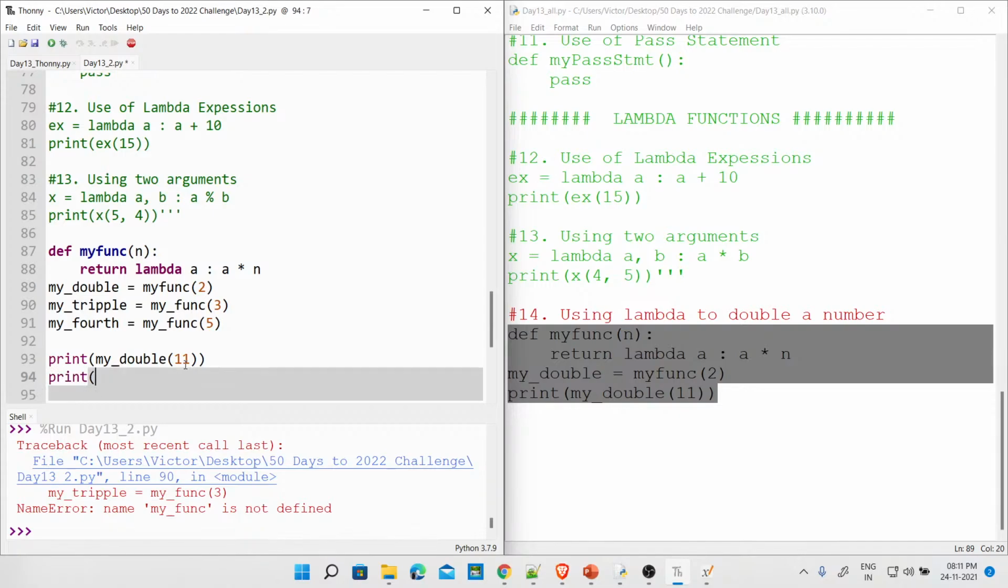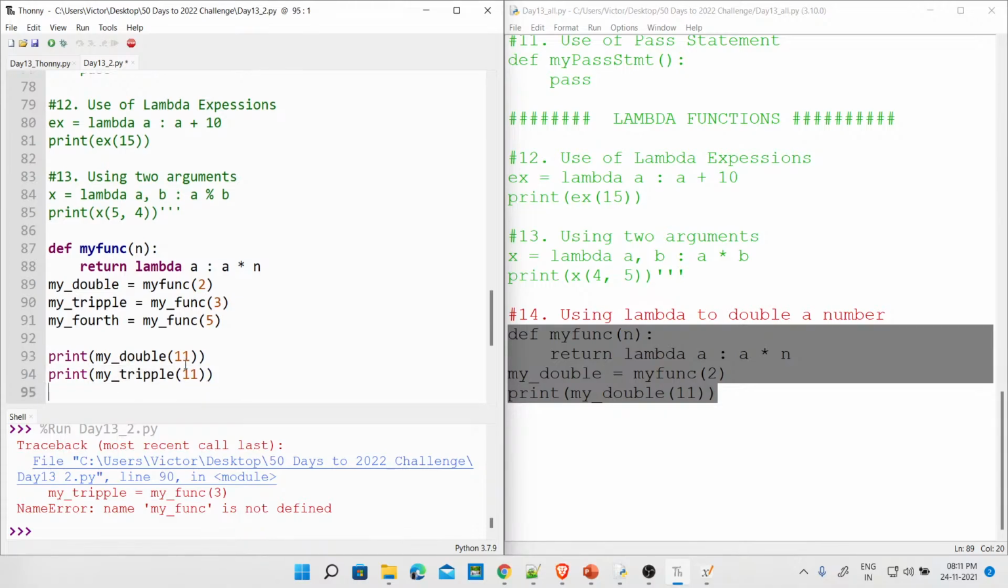So I'm going to say print my underscore TRIPLE. In this case, let's use the same value, 11 also. So it's going to do 11 like that. And then I'm going to say print my underscore FOURTH, the same value. This might be a very big value, but let's see. I believe it should work now.